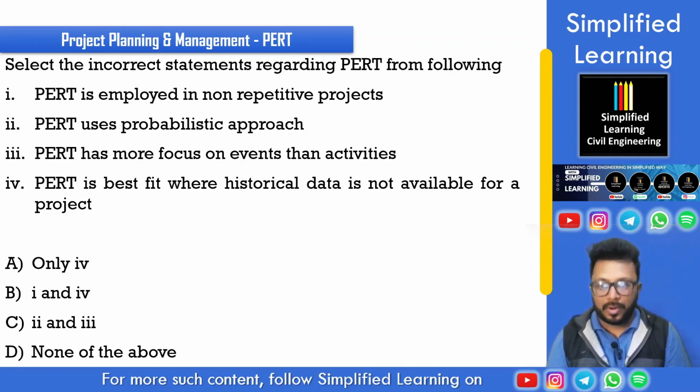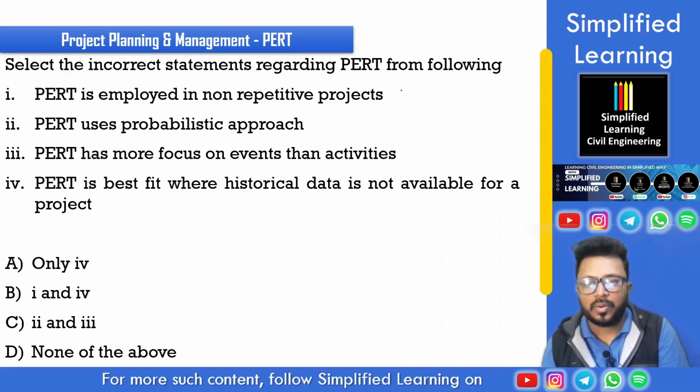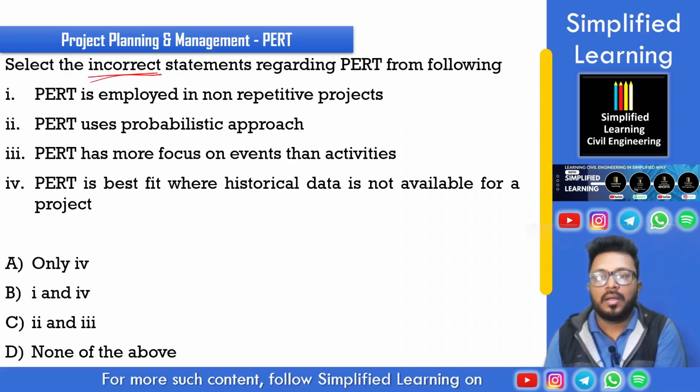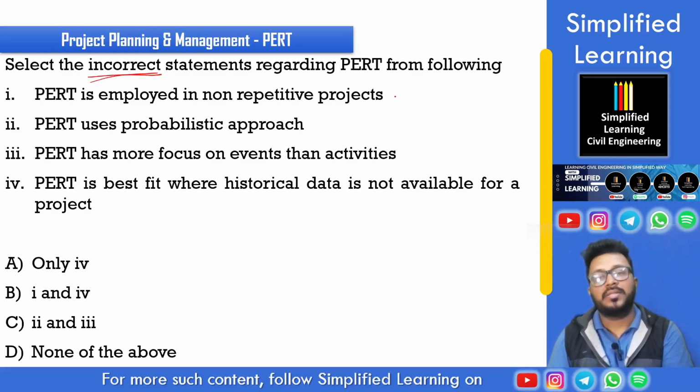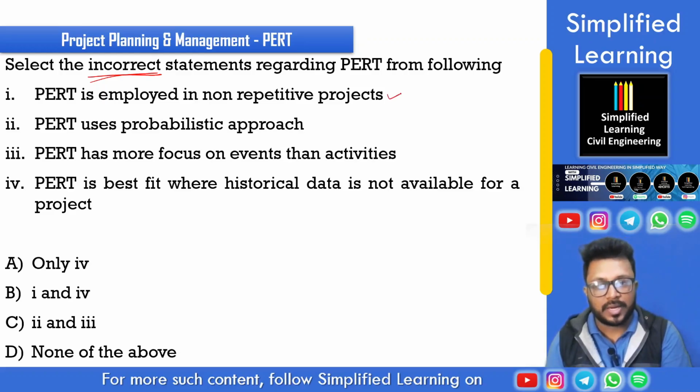Then we are into PERT. Okay, see, select the incorrect statements regarding PERT from the following. PERT is employed in non-repetitive project. Okay, now we have to select incorrect. But this one statement is correct. PERT is employed in non-repetitive project. Means in case the project is research and development kind of project, it is a PERT project. All right, this one is right.